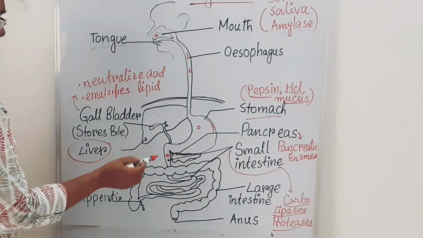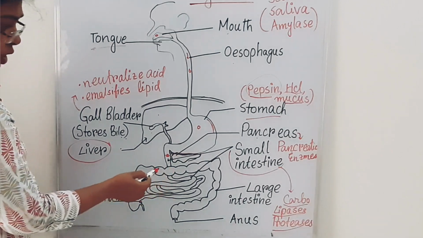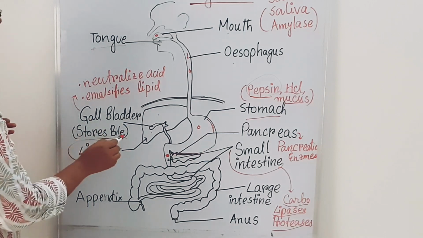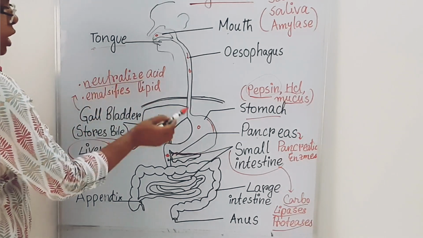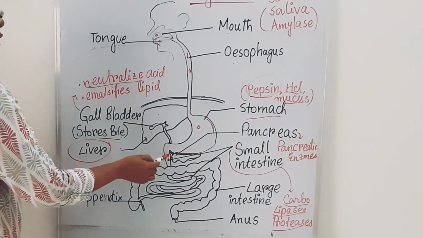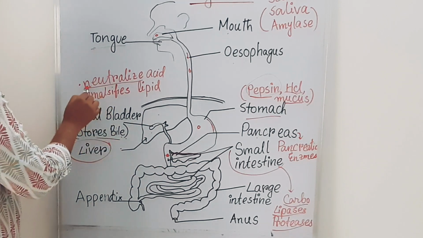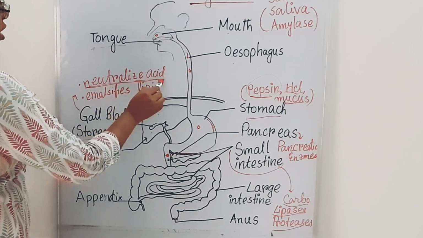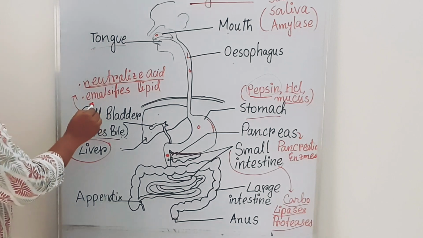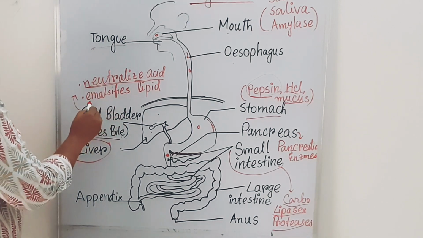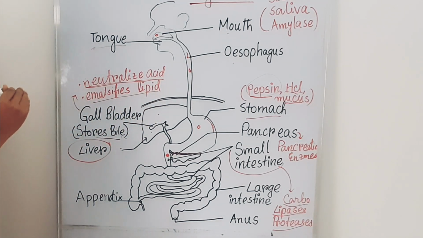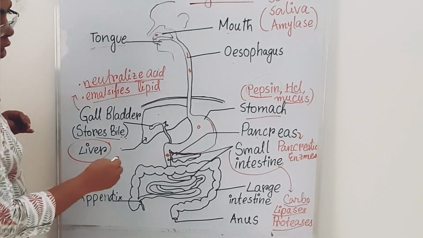Then bile is there. HCl in the stomach makes it acidic, and now in the small intestine, the bile juice neutralizes the acidic form with the help of alkaline substances. It also emulsifies the lipids, which means it breaks down the big, complex lipid molecules into simpler lipid molecules.